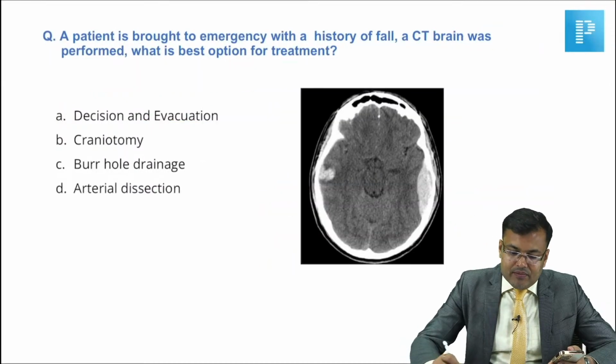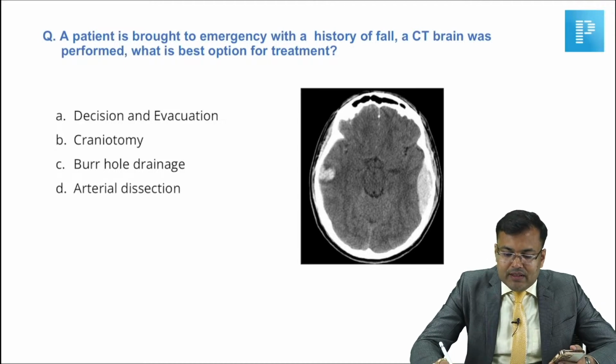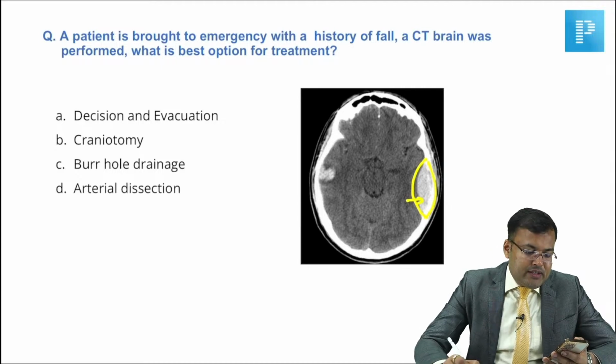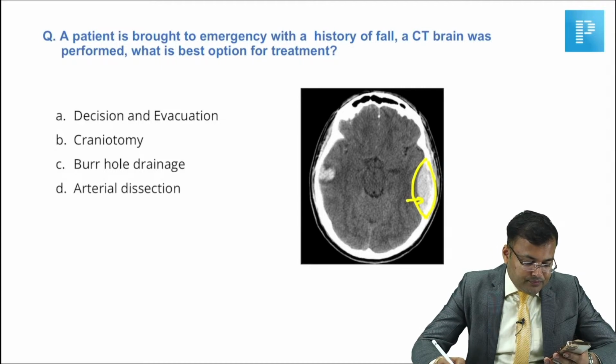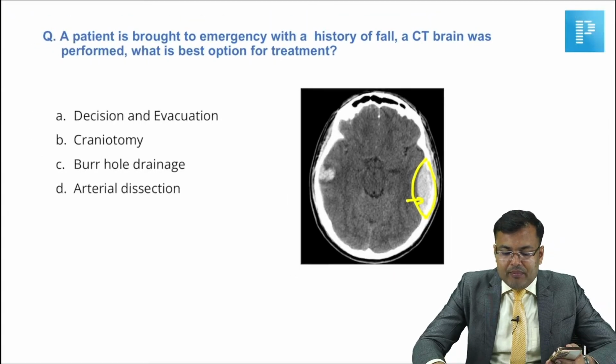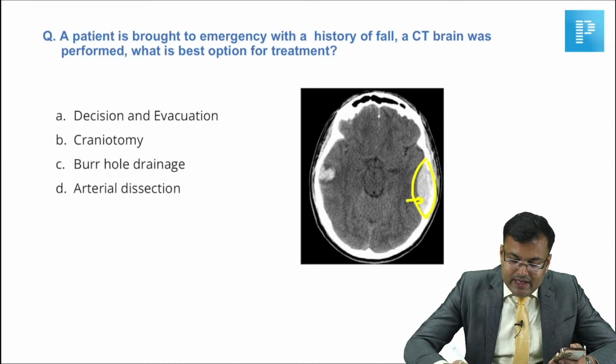Clear guys? Next question. A patient is brought to emergency with history of fall. CT brain was performed. What is the best option? Guys, the same image was there. You can see here, the patient is having a contusion and the patient is having EDH. The same image was there or some other image? Okay guys, what kind of image was there? Do you remember? It was SDH or EDH? Okay, so SDH.